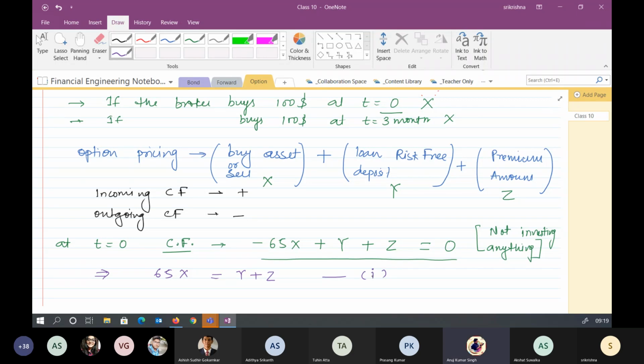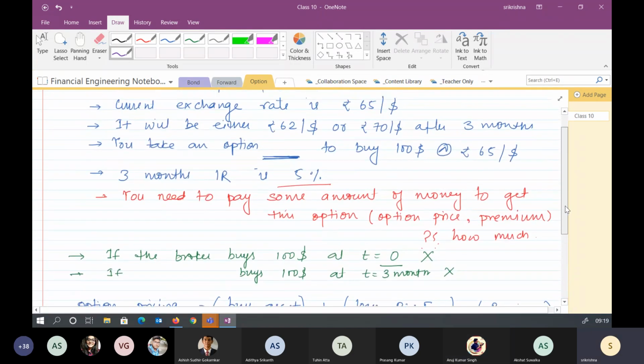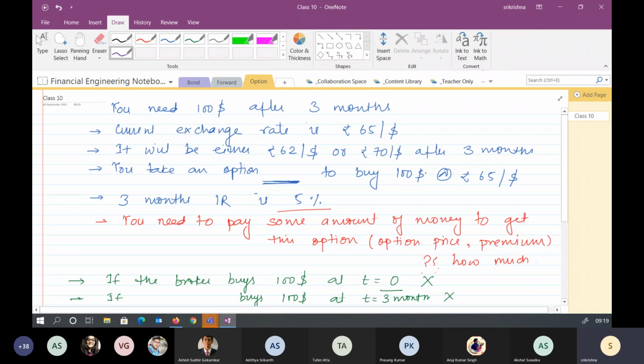Can you please repeat what is this premium amount? Right now, I built up this scenario yesterday, so it went a little fast. Have you understood the scenario? After 3 months, if somebody wants to buy $100, he enters into an option, which I will talk about, what kind of option it is, that he will be buying this $100 at rupees 65 per dollar.